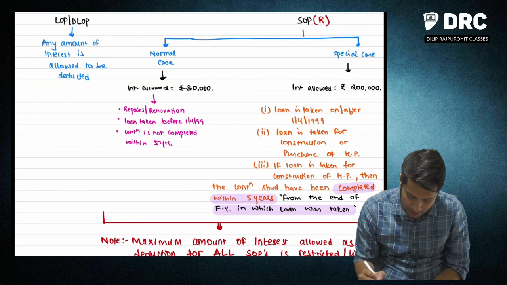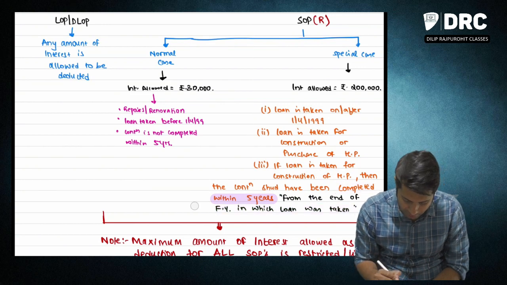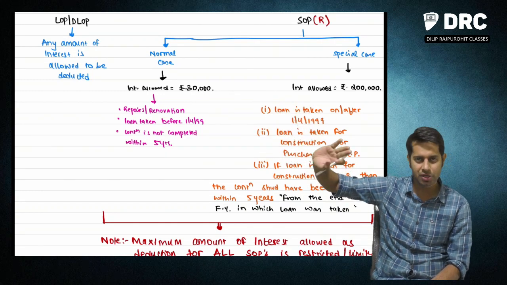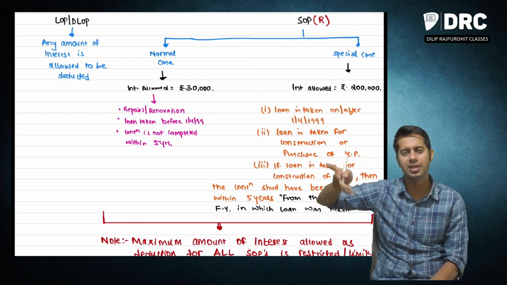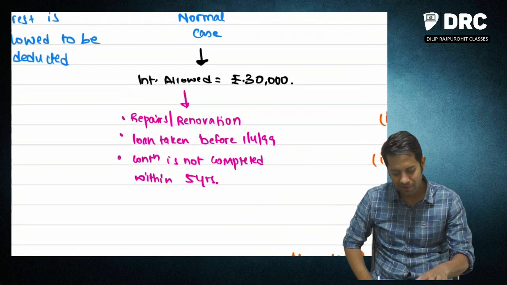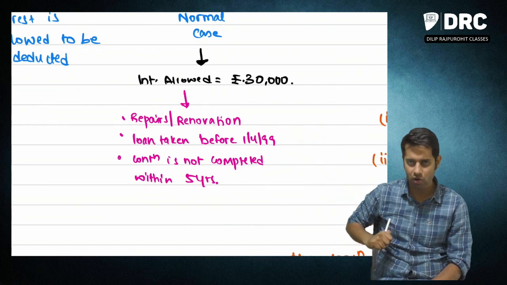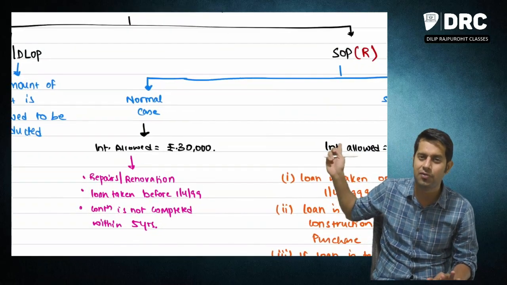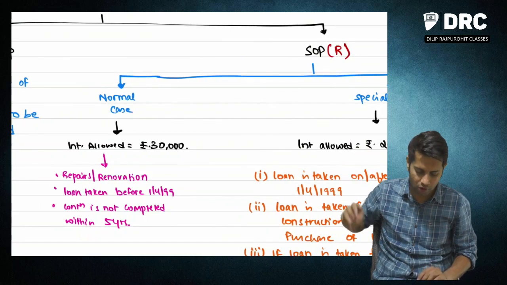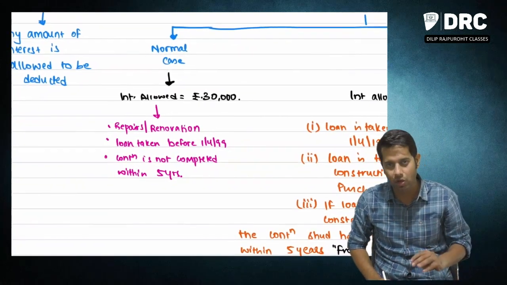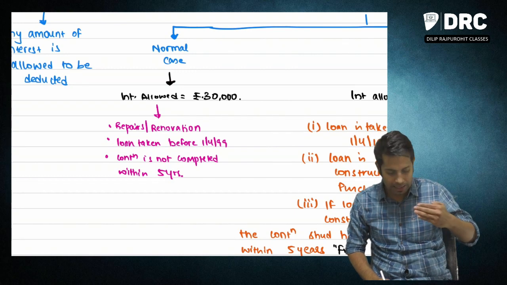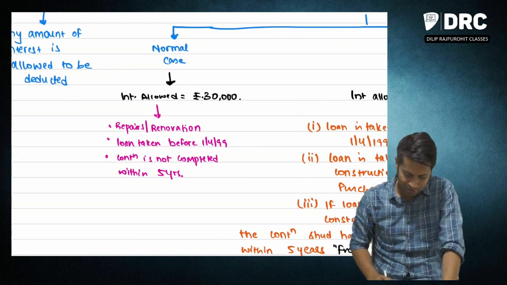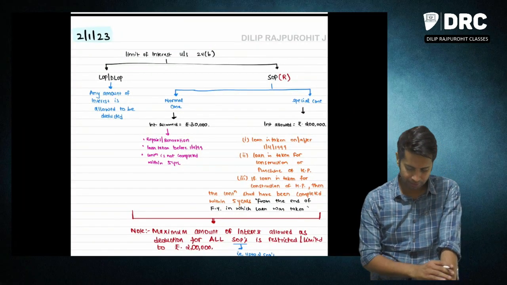Now, if it is not falling under this special case, then the interest deduction which will be allowed to you will be 30,000 rupees. Special case, it is 2 lakhs. Other than special cases, it is 30,000. Sir, can you please give an example for that? Say for example, if you have taken loan for repairs or renovation, how much deduction do you get? 30,000 rupees. Please note, this limit is for what kind of property? Self-occupied property. So if you have taken the loan for repairs or renovation, or if you have taken the loan before 1/4/1999, or if you have taken the loan for construction and the construction is not completed within 5 years, then the 30,000 limit will be there.